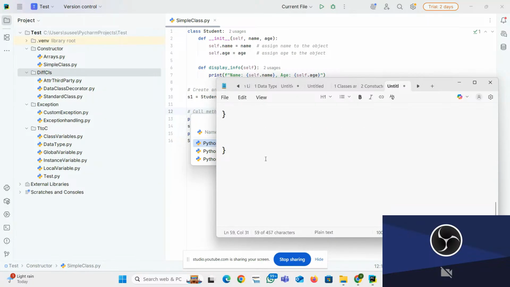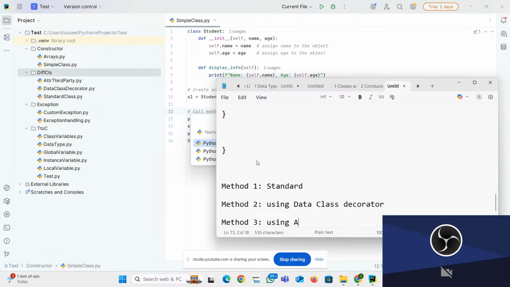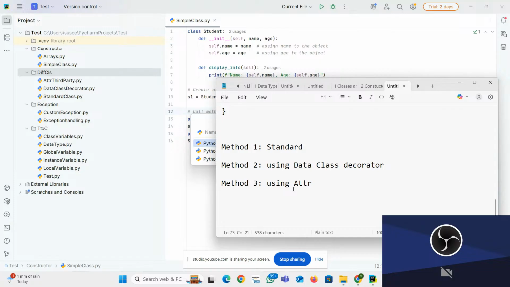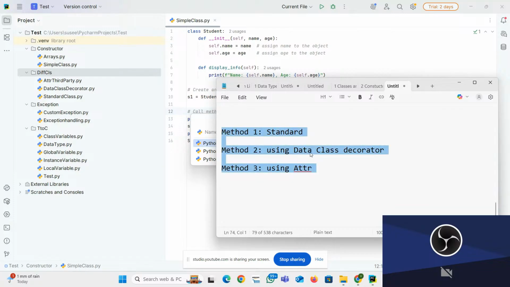Method one is standard. Method two is using the data class decorator. Method three, we are going to talk about one by one, is using attrs, a third-party library. With the help of that also we can do it. There are two more methods. I don't want to confuse you right now. I would recommend this, it is very common for learning purposes. You refer to this one.